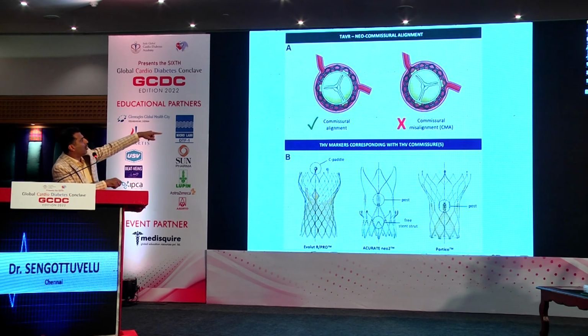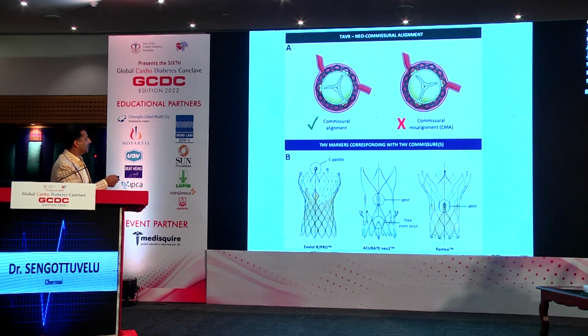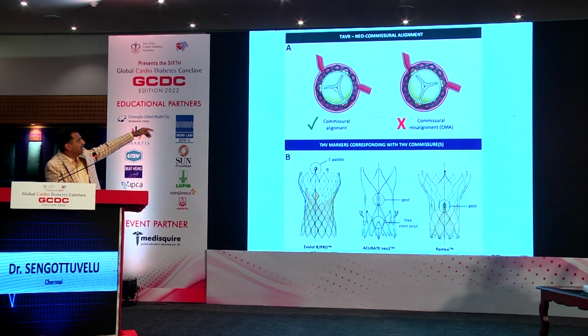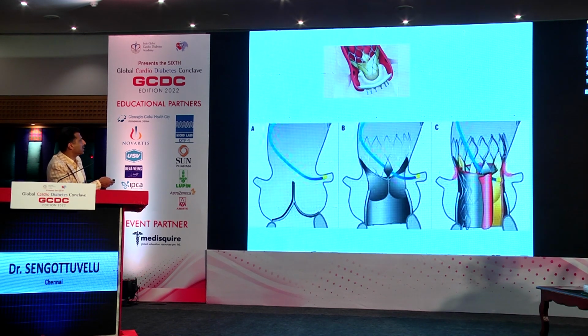So if you look at the coronary artery origin in the upper part of the image, you have two coronary arteries coming in. And what we call commissures, can you dim the stage light if possible so I can show the previous slide? So these are known as commissures. You don't want to place a new valve commissure over the coronary artery. If you see on the right image, you can see the three valve cusps. One of the cusps is placed exactly at the coronary artery. If you place the commissures over the coronary arteries, then it is difficult to cannulate the coronary artery in the future. So I will show you.